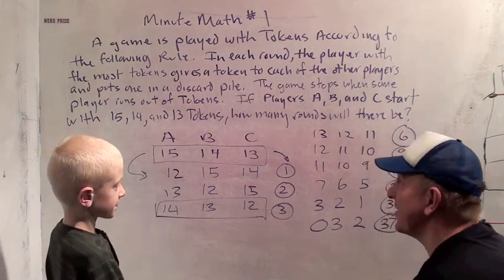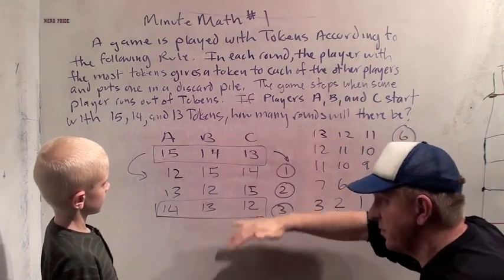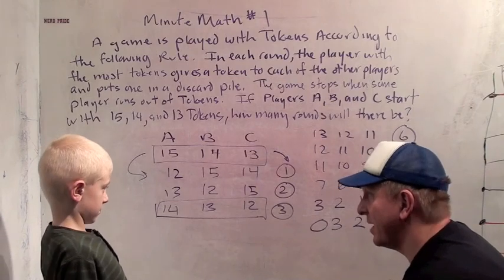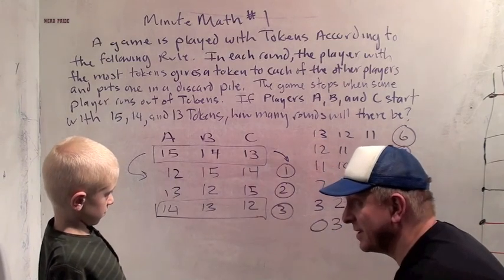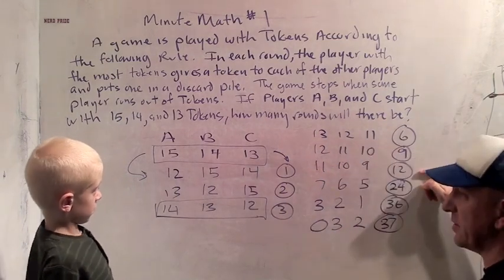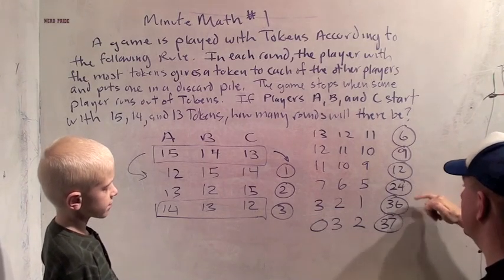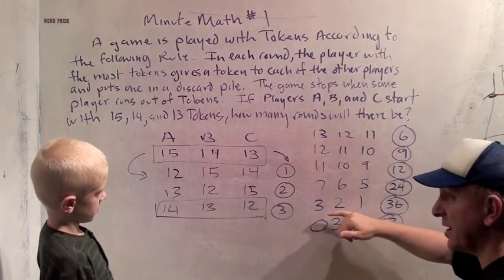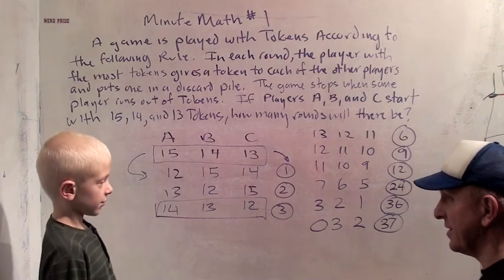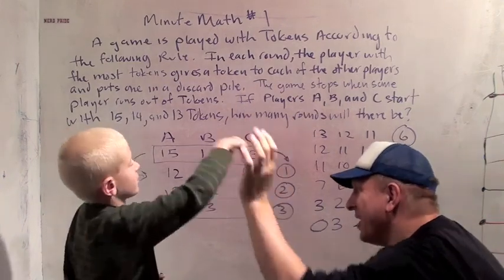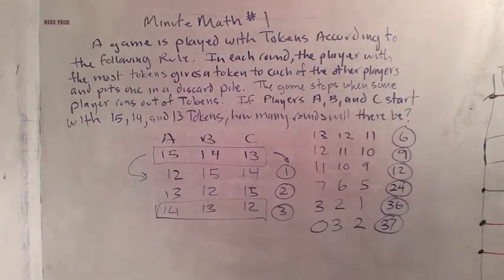So you have a really hard problem and you don't know exactly what to do, so you just do a few rounds just to see what happens, right? And then we noticed a pattern. After 3 rounds, everyone had lost 1 token, right? So we counted by 3s for a little while, and then we noticed that we could count by more than 3. So what did we decide to do? Count by 12s, and that got us up to 36. And then we were almost out of tokens, right? So we played one more round and found out that the game stopped after 37 rounds. Awesome! Good job, sweetie. That is a fun problem. Okay, good job. I wonder what we're going to do tomorrow.